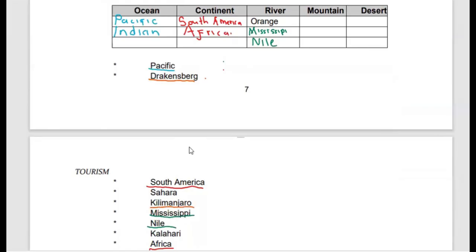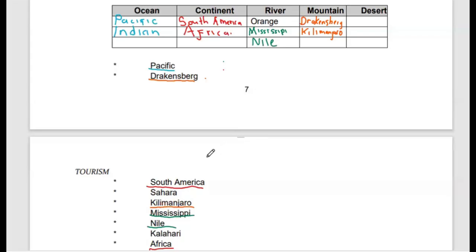So we now have our two mountains: the Drakensberg, and Mount Kilimanjaro in East Africa. Those are the two options which we have.